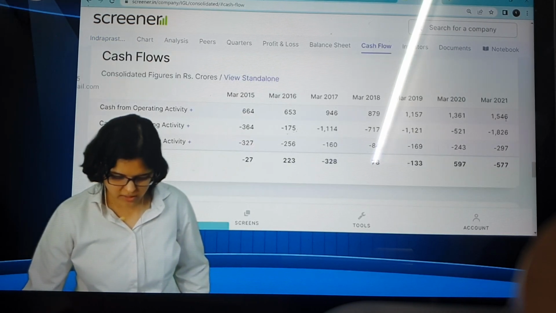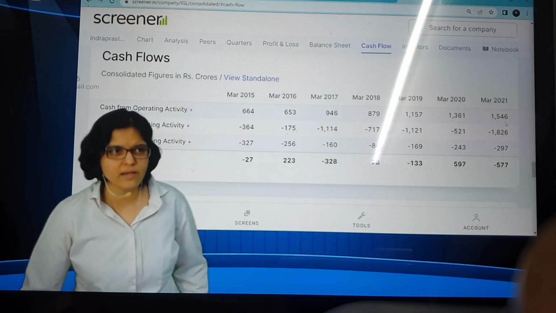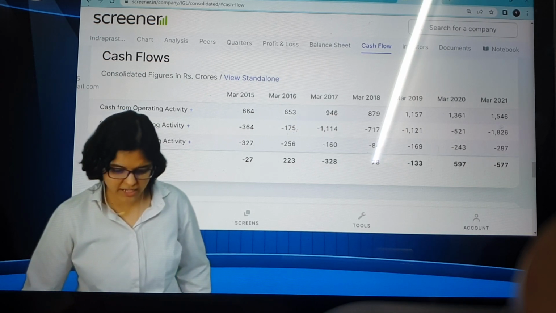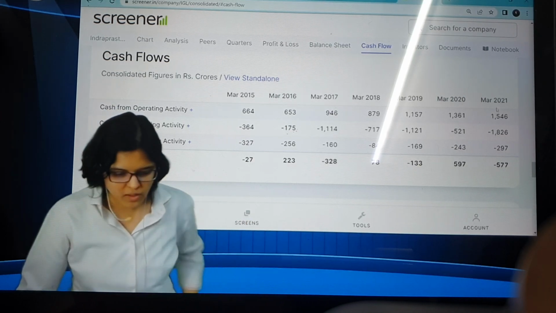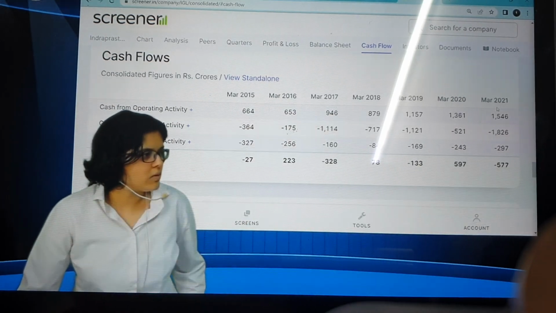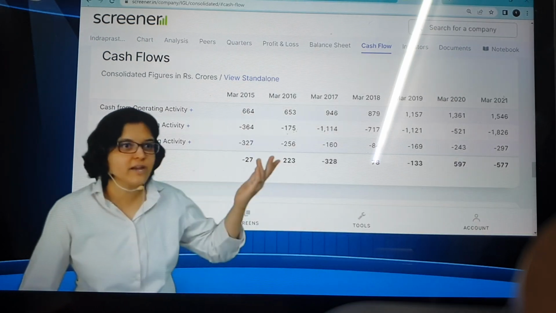Is it positive or not? So let's check. 1546. But what was the figure for operating? Have you written that down? 806. Here the cash flow from operating is a little bit better. Okay, but both positive, of course. Just give us same marks. Both are positive, right? So, of course, operating cash flows have to be positive. Remember yesterday's discussion, right? Have to be positive.